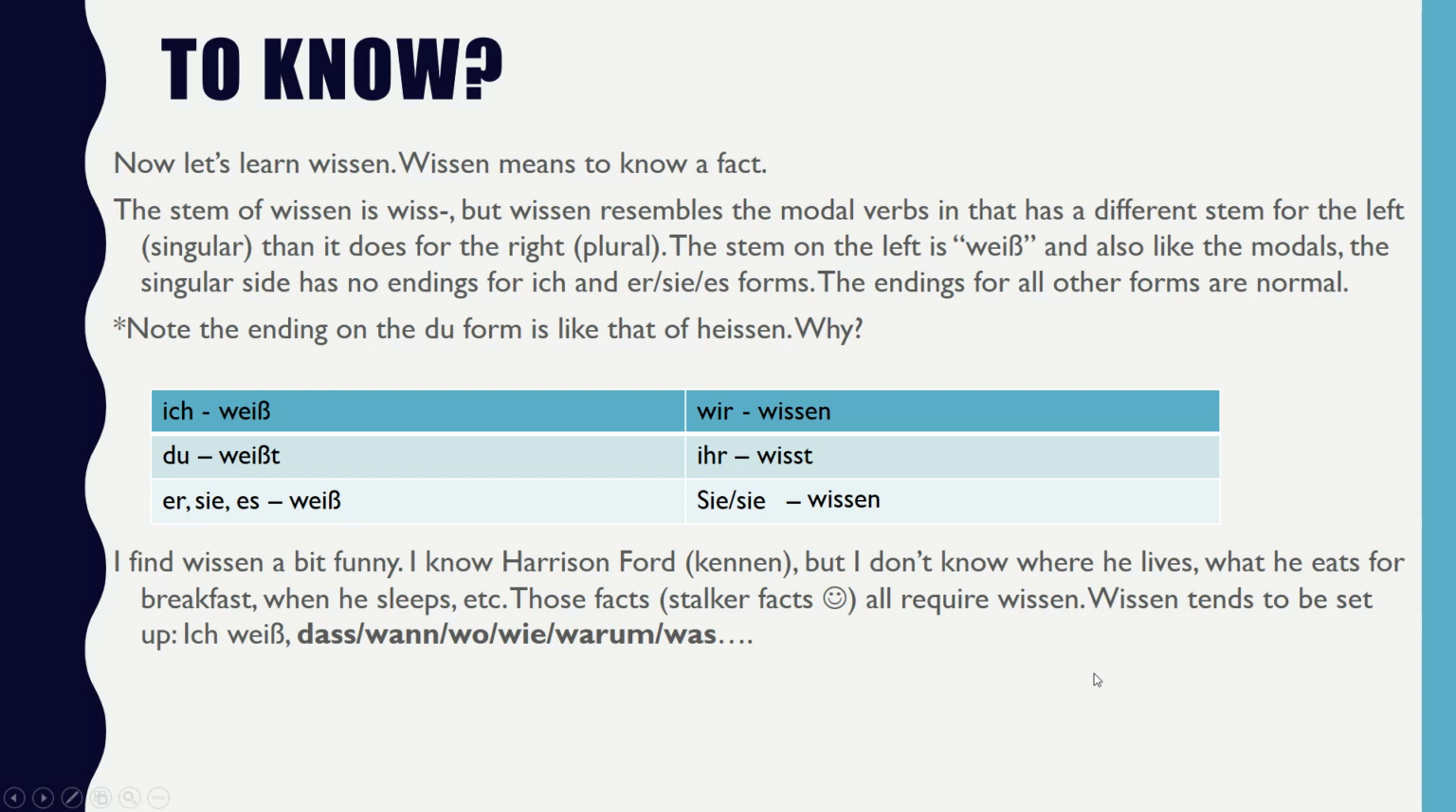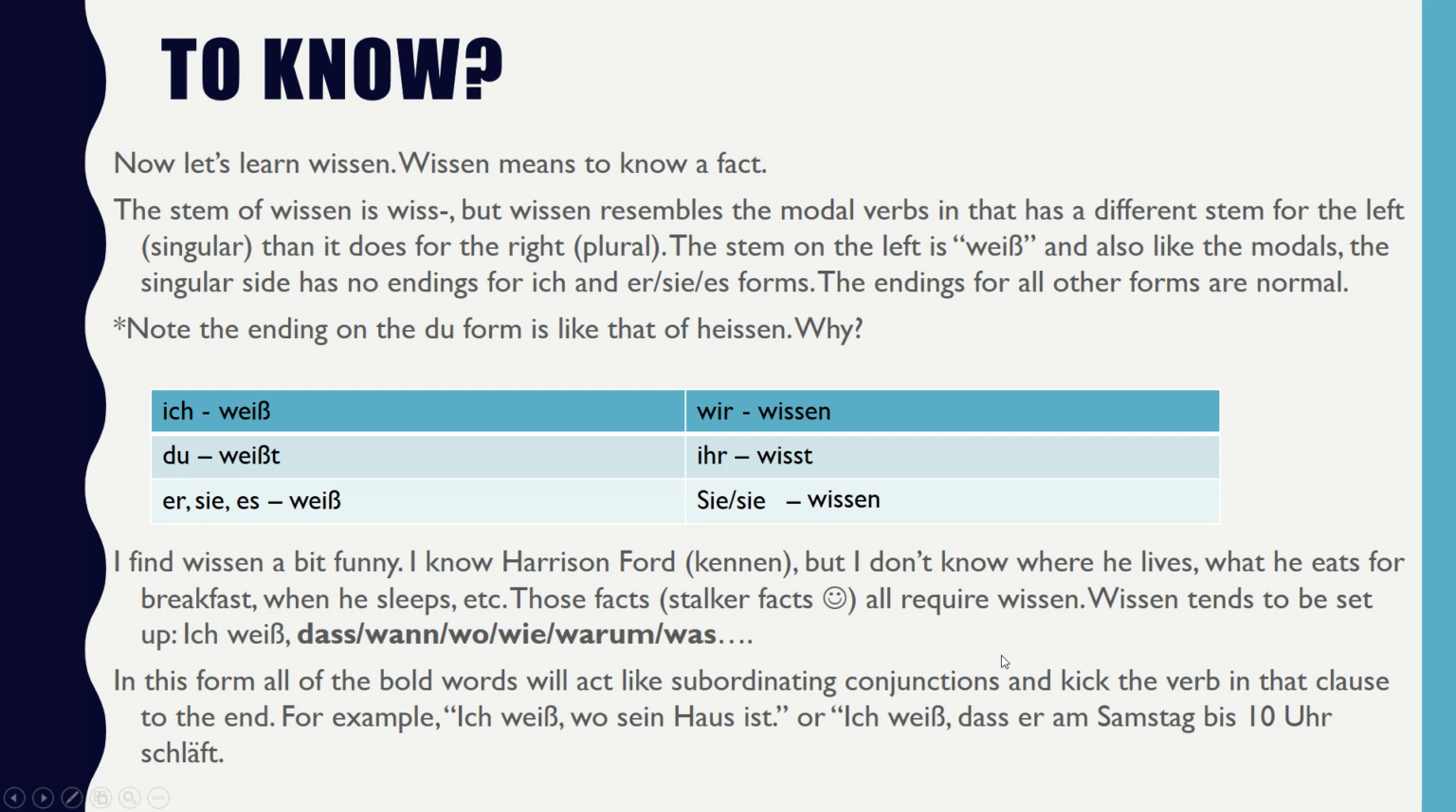I find wissen a bit funny. I know Harrison Ford is kennen, but I don't know where he lives, what he eats for breakfast, when he sleeps. Those facts, stalker facts I call them, all require wissen. Wissen tends to be set up as ich weiß, I know, dass, wann, wo, wie, warum, was. I know that, when, where, how, why, what. In this form, all of the bold words will act like subordinating conjunctions, and they'll kick the conjugated verb in that clause to the end.